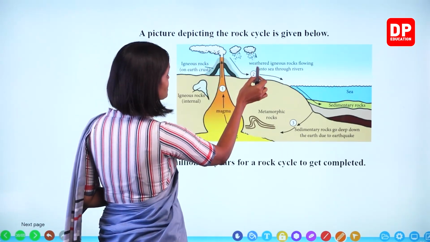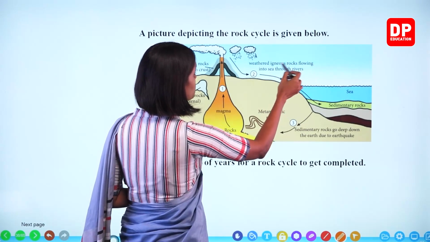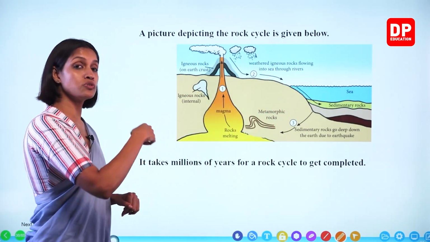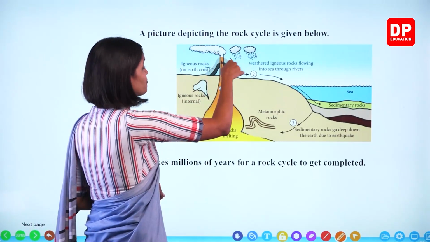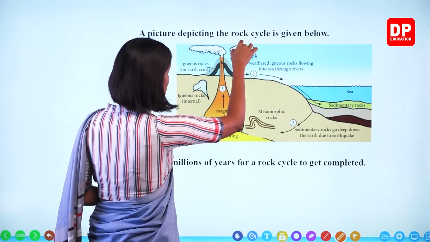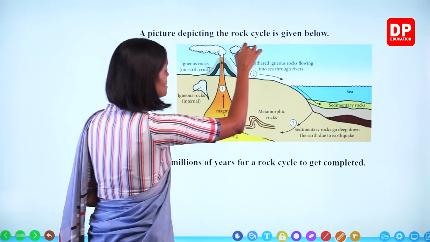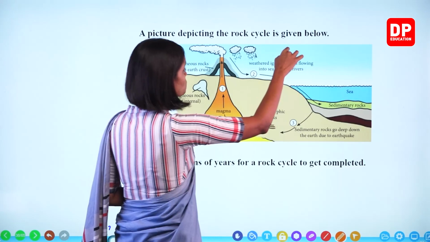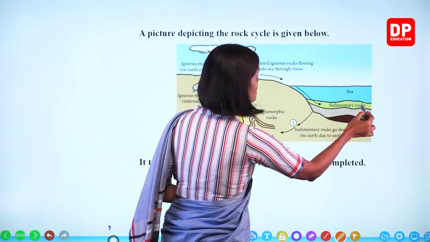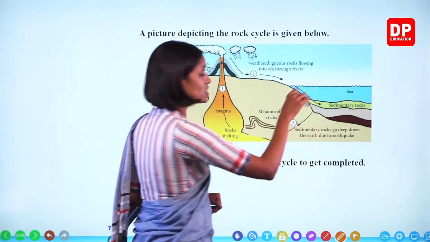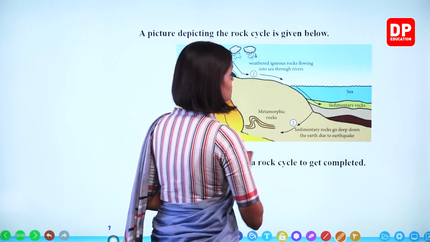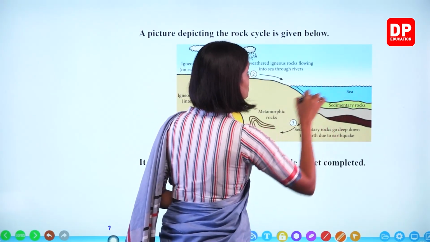Now here you can see weathering of igneous rocks, which flow into rivers. After igneous rocks break down due to weathering, with water and wind, the pieces fall into the river. You can see these tiny pieces become sedimentary rocks because of sedimentation, depositing as layers and layers.